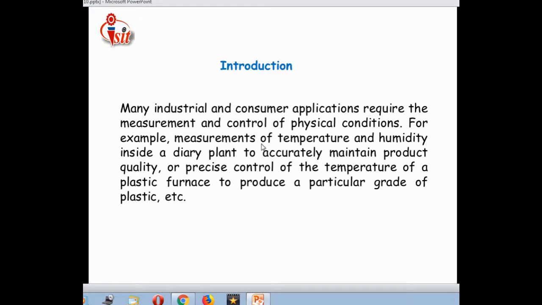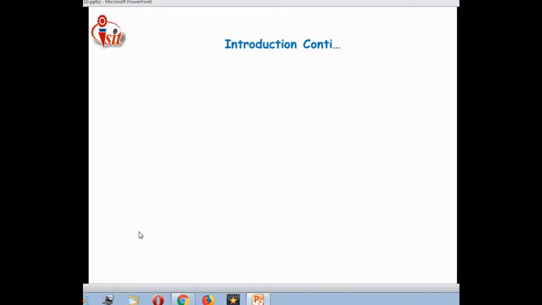For example, measurement of temperature and humidity inside a dairy plant to accurately maintain product quality, or precise control of the temperature of a plastic furnace to produce a particular grade of plastic. For that purpose, the instrumentation amplifier is used. Here one example related to a dairy application is taken.